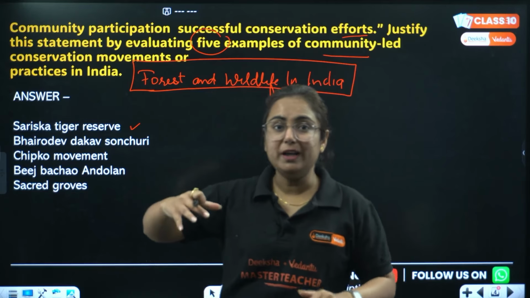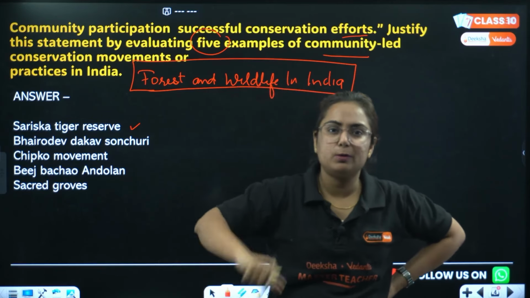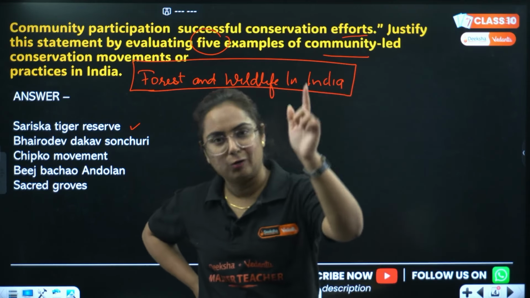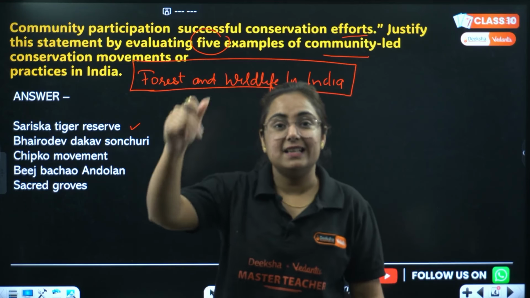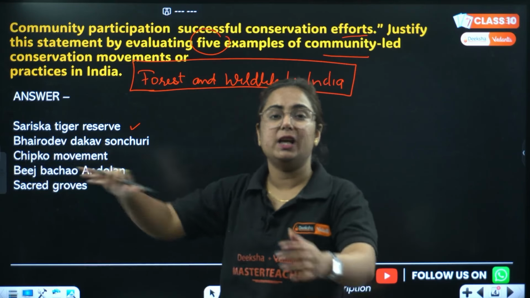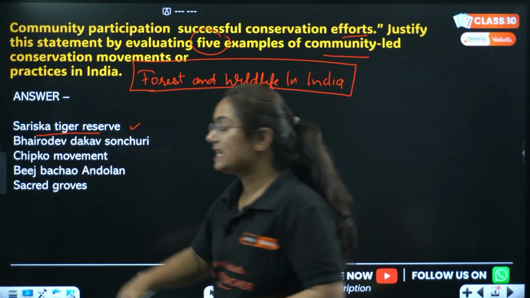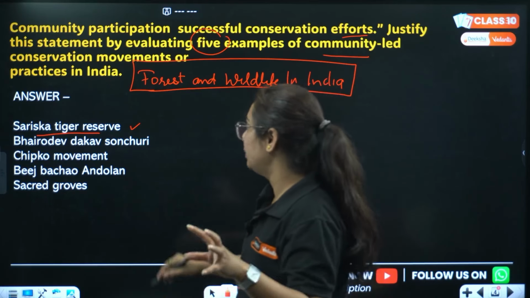When the government went there for certain minor activities, they said, acha, Wildlife Protection Act 1972, go out of here. Citing that act, they said you have no authority, no right to do any deforestation in this region. So this was started by the people of Rajasthan at Sariska Tiger Reserve.